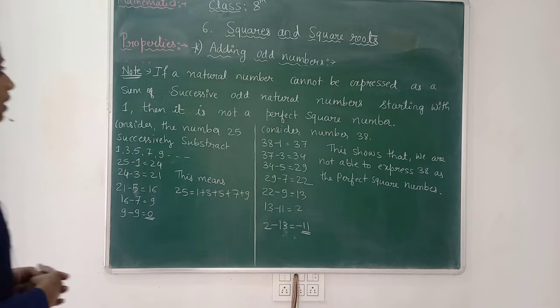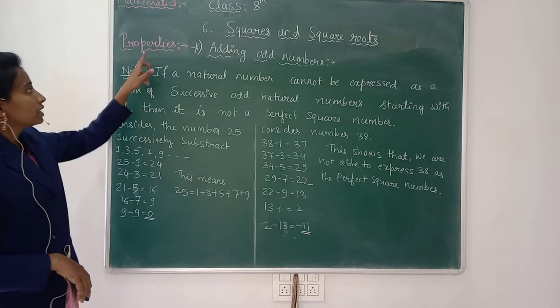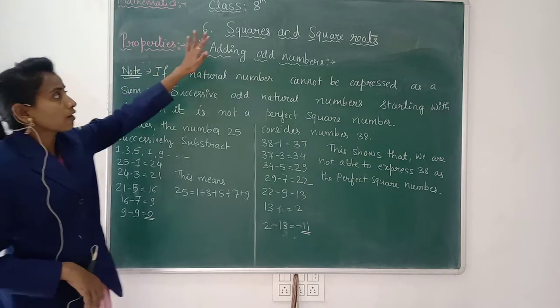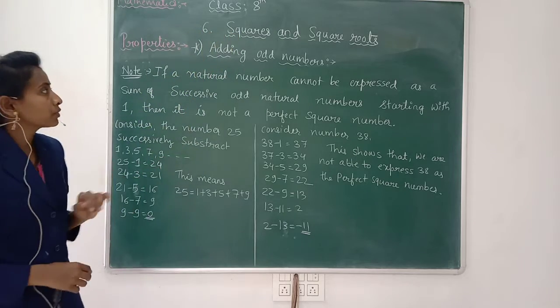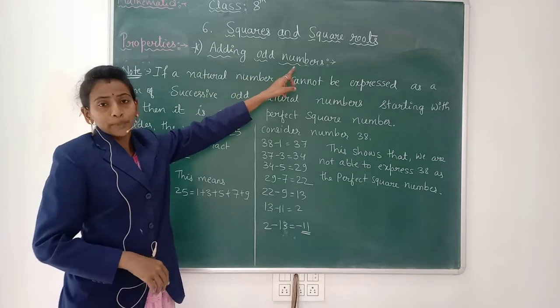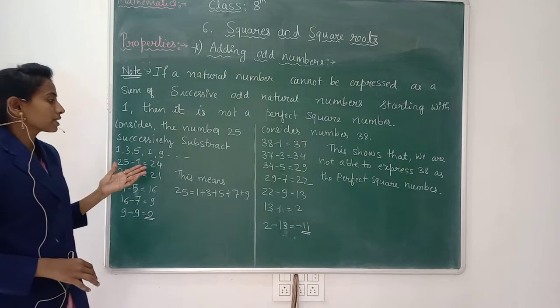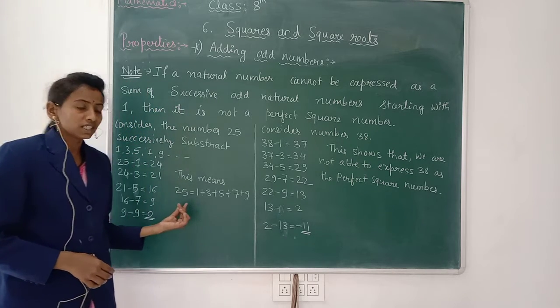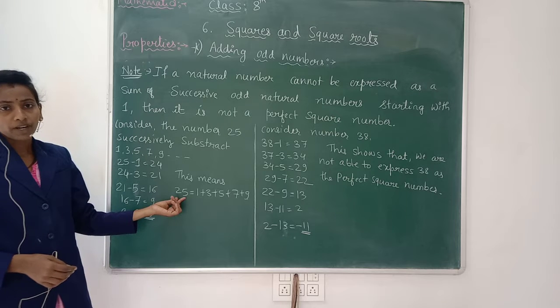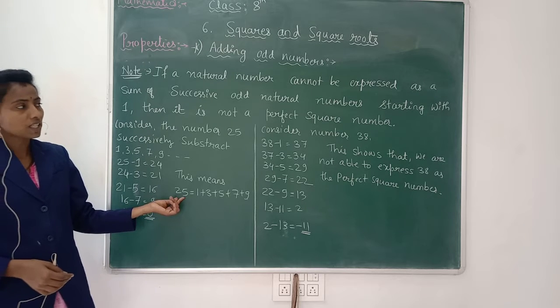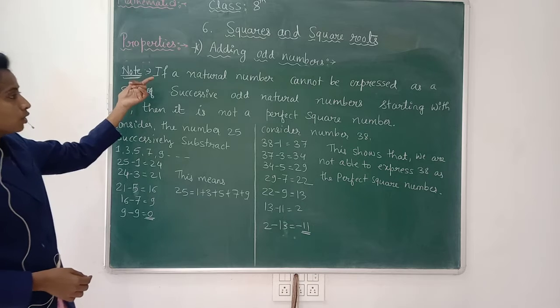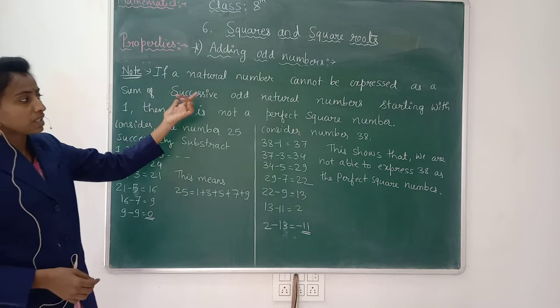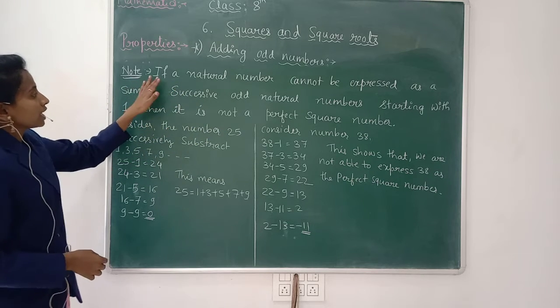Dear students, in this video again we are discussing the properties of square numbers. Okay, so adding odd numbers. We have already discussed that the sum of consecutive odd numbers will be a perfect square number. In that, again, we have one note. It is a little bit different.